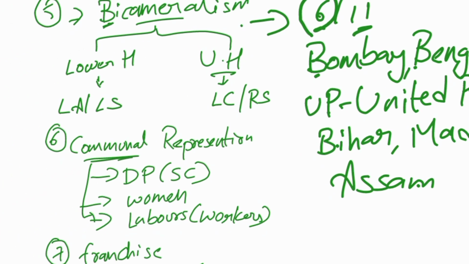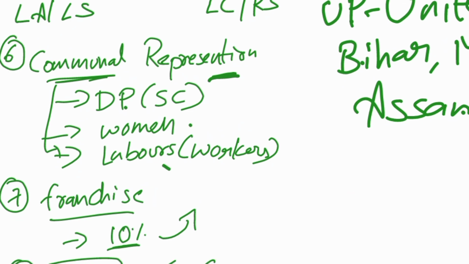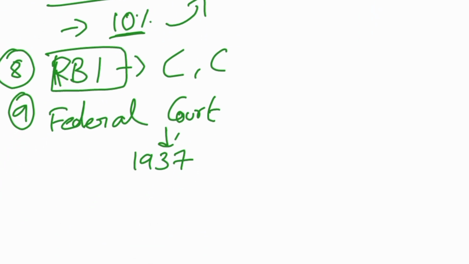And the next point is that they extended the communal representation to depressed classes, women and laborers, and the franchise was extended to about 10%, and the RBI was set up, and the Federal Court was set up. These are some of the points regarding the 1935 Act.